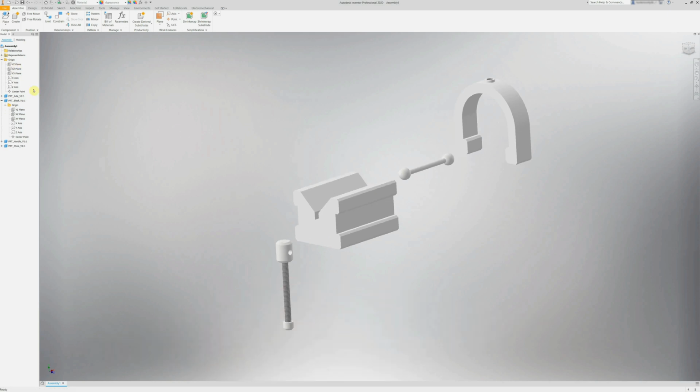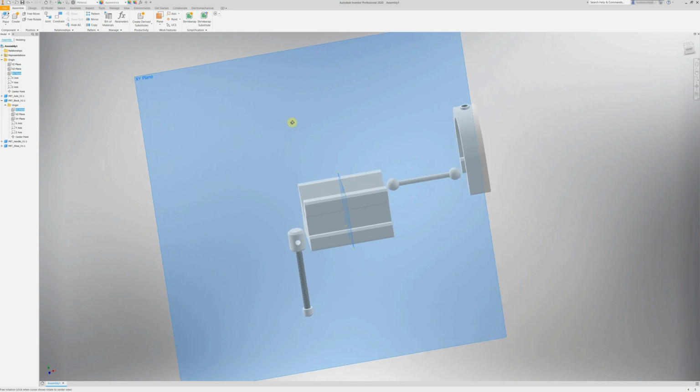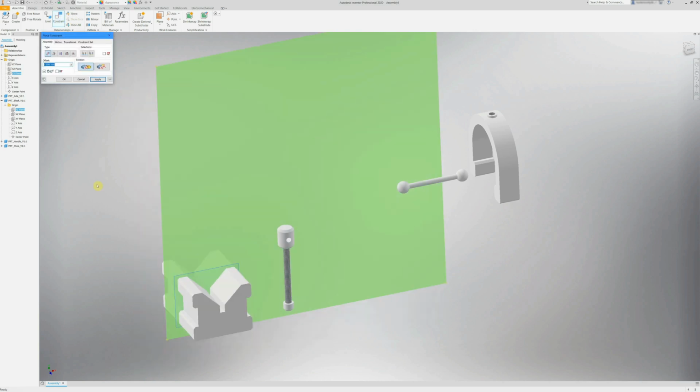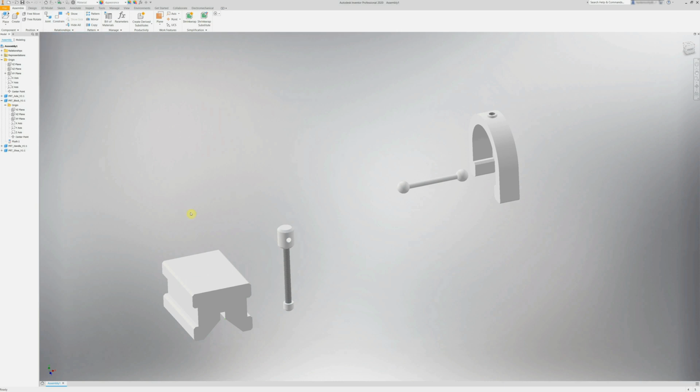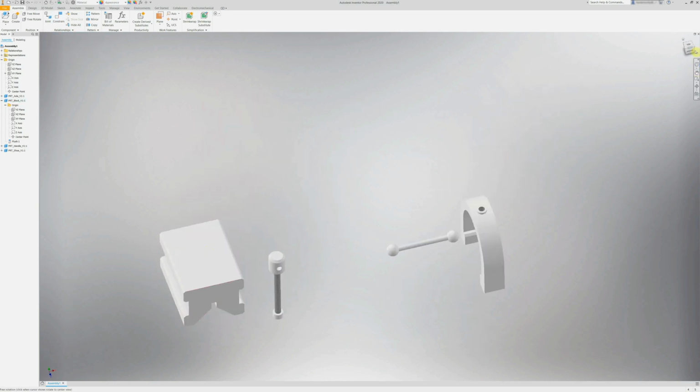What we're essentially going to do is say that this plane here on the part, the YZ plane on this part, I want it to be in line with this plane here, which is on the assembly. So this will essentially take the part and rotate it. So if I say constrain and line it up, that's it aligned. Now you may well notice the thing went upside down. That's meant to be the bottom, but it's now saying it's the top.